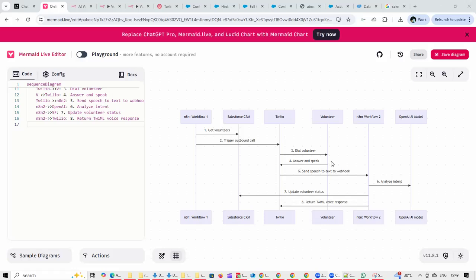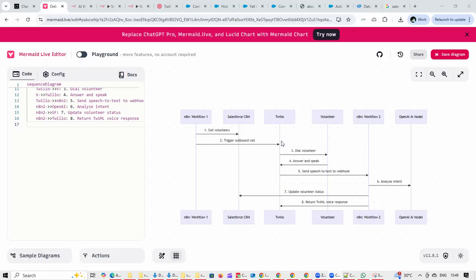Now, whatever is the answer of the volunteer, that is fed to the OpenAI model to understand the intent. And based on that, it is decided whether the volunteer is attending the session or not attending the session. And that information is fed back onto the Salesforce CRM. And also an acknowledgement is spoken to the volunteer. So this is the entire sequence.